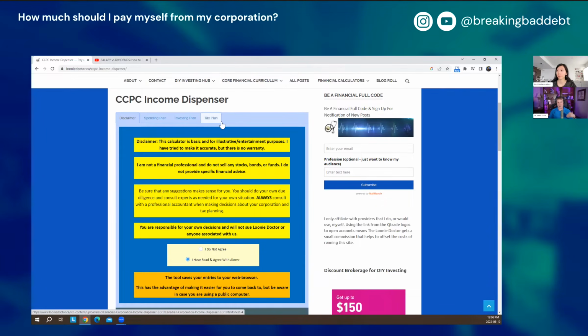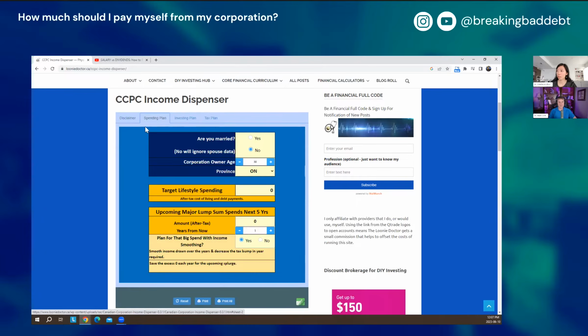The final tab is the tax planning tab, where we put in our corporate income and our personal income sources. It does all that math in the background and spits out a mix of salary and dividends, and gives a very detailed description of how it all plays out, so that you can use that not only to have an idea about how to pay yourself, but also to print it out and take it to your accountant to see that it all adds up for your situation. Sounds good.